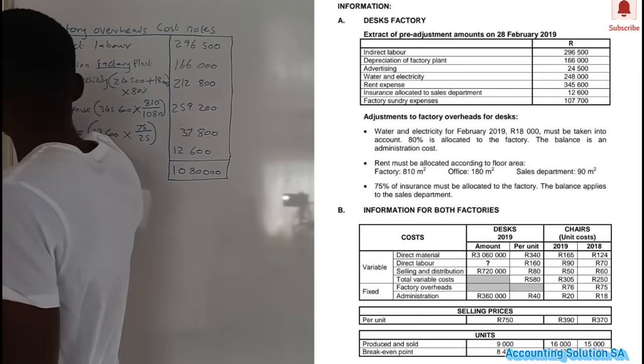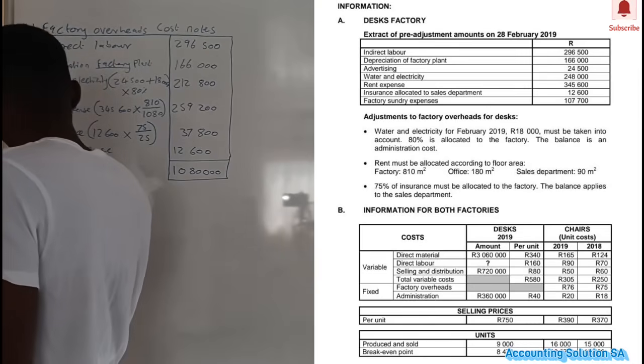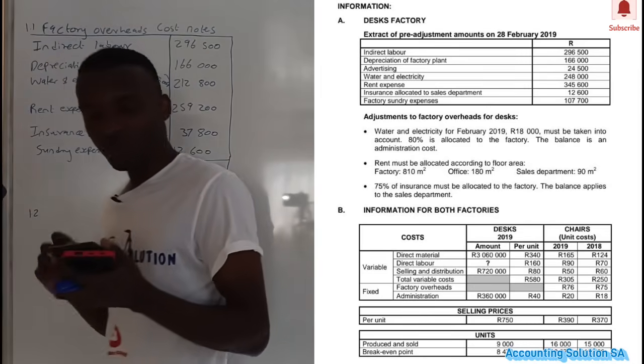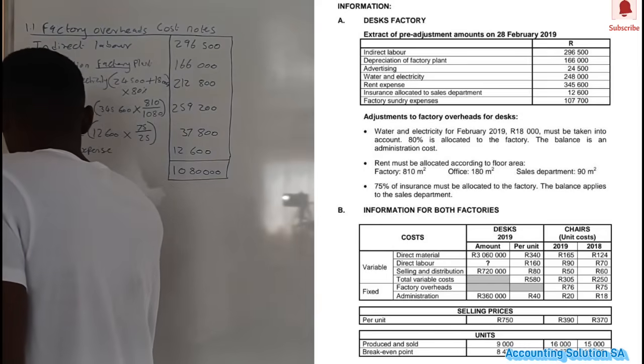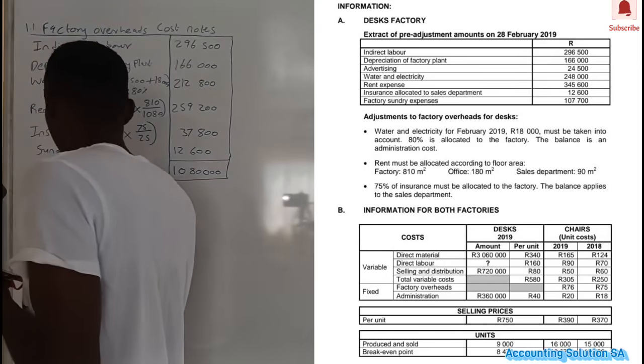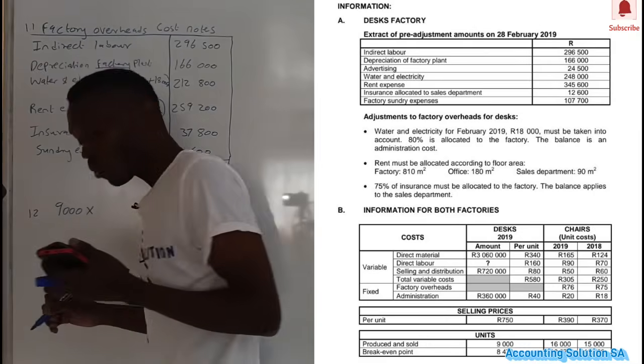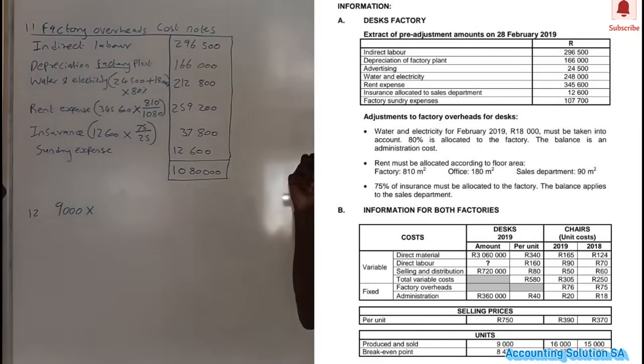Because we have a total units produced of 9,000, we're just going to say 9,000 units produced and multiply by all those variable and fixed costs that fall under a factory.